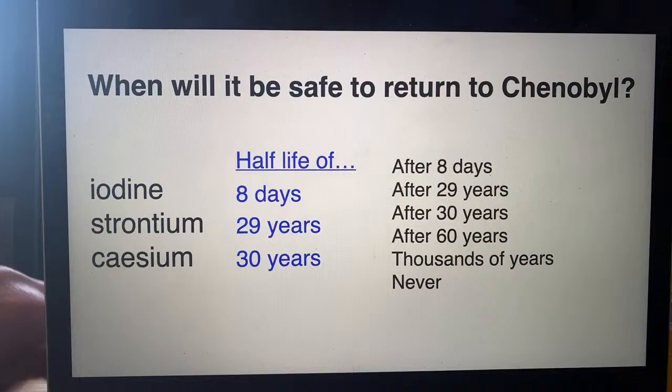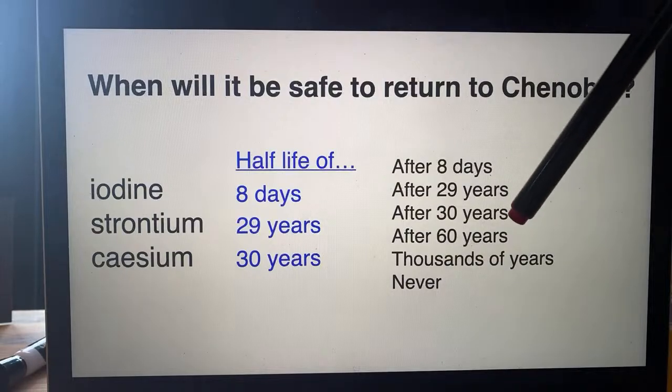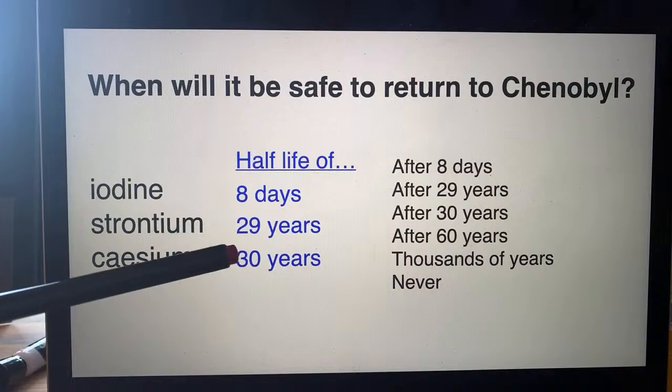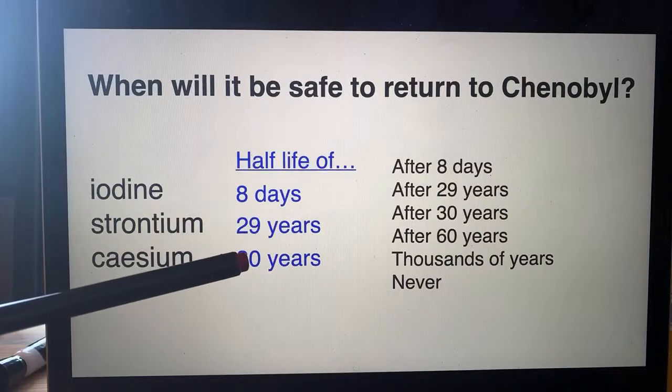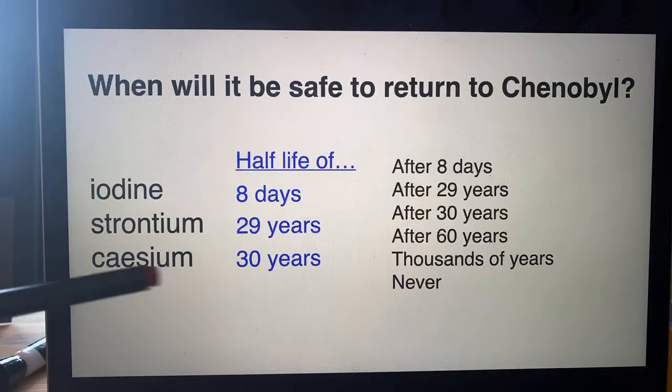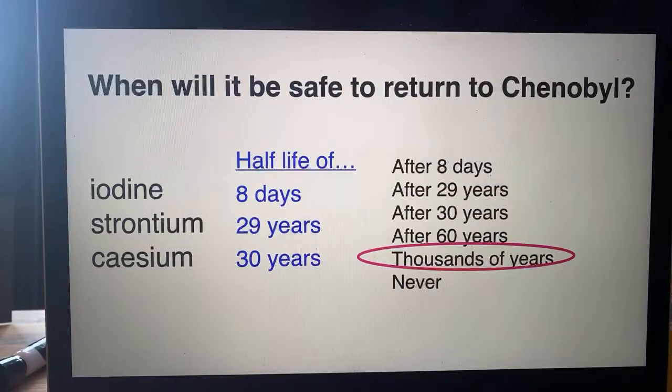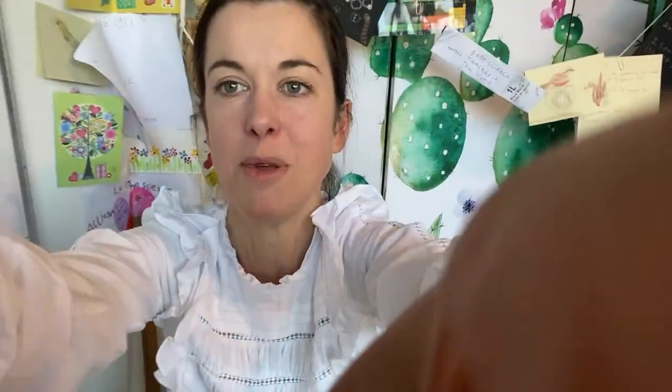So some people were saying in the last lesson that it would be after 60 years, which was a very good shout, because cesium has the longest half-life, right, of 30 years. So you might think, well, then after 60 years, all of the cesium will have decayed and won't be radioactive anymore, so you can go back. But no, the answer is actually thousands of years.